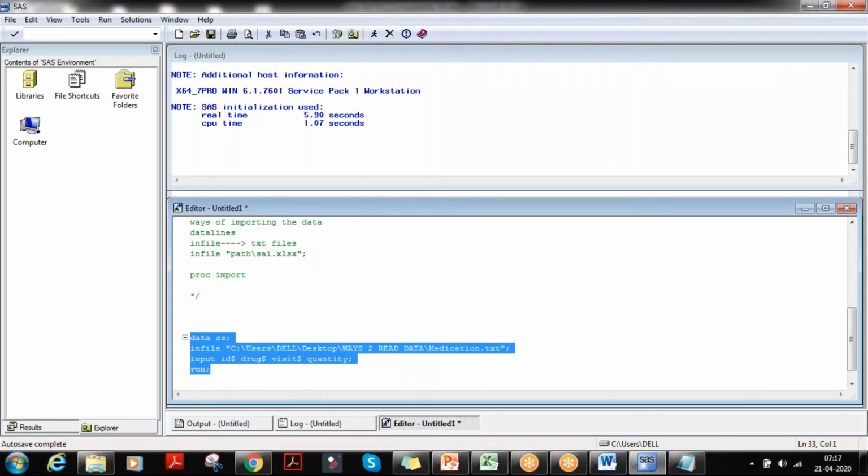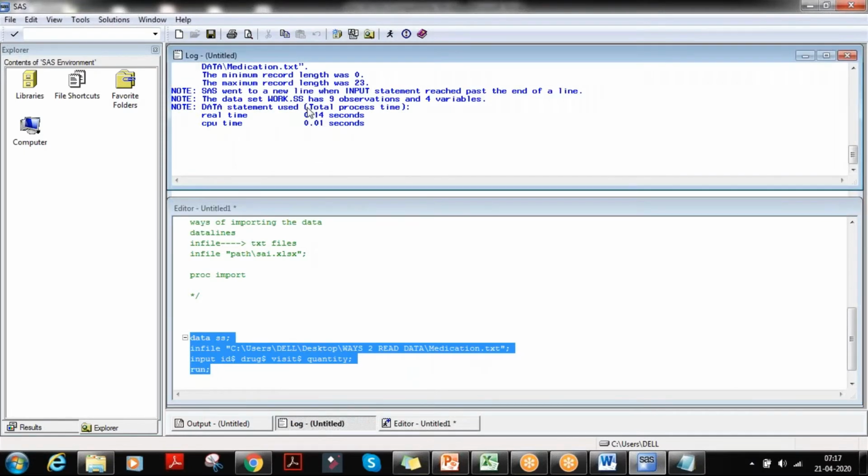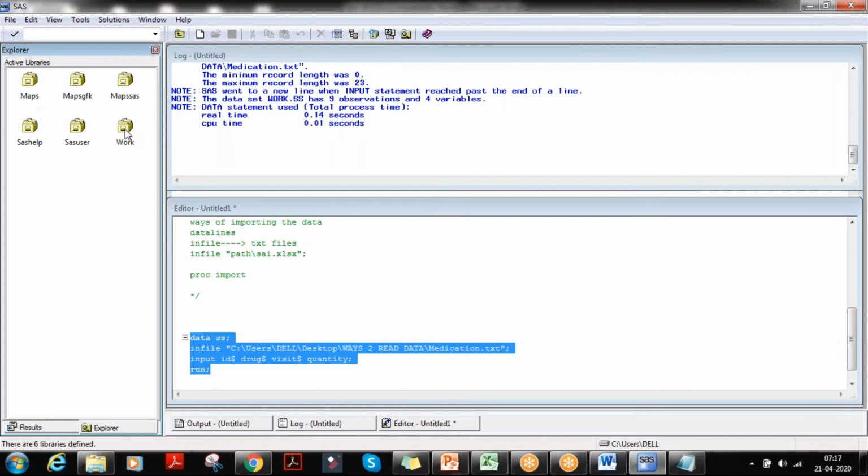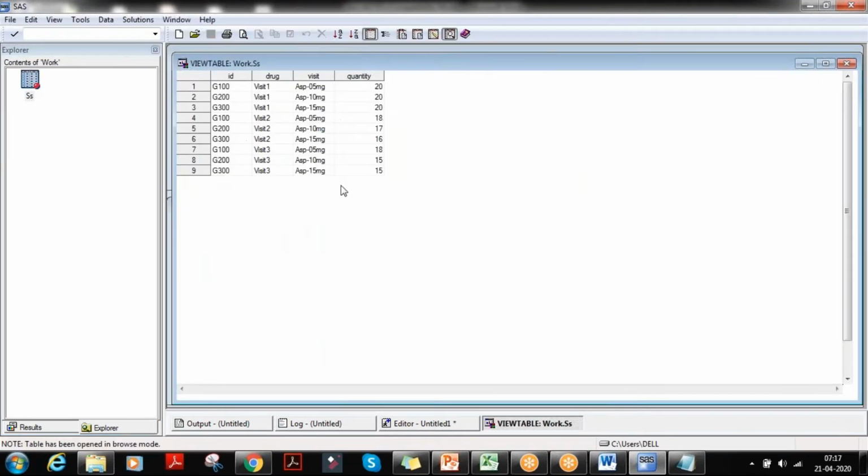When I run this, let us see what happens. It says the dataset work.ss has 9 observations and 4 variables. We got 4 variables, as we have given 4 variables, and 9 observations. Let us check that. We need to go to work, then ss. You got the output, right?